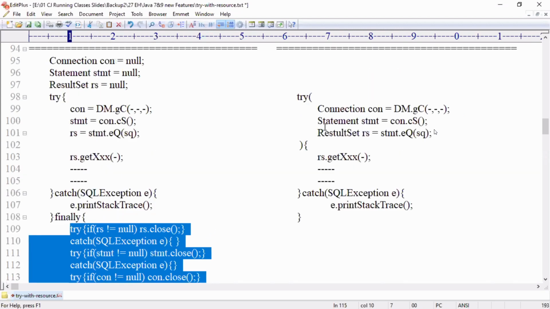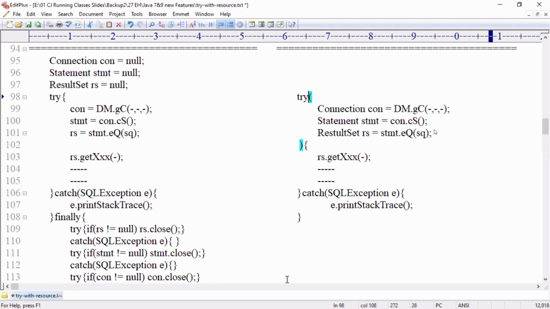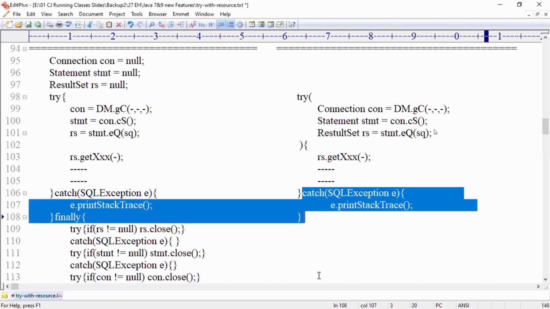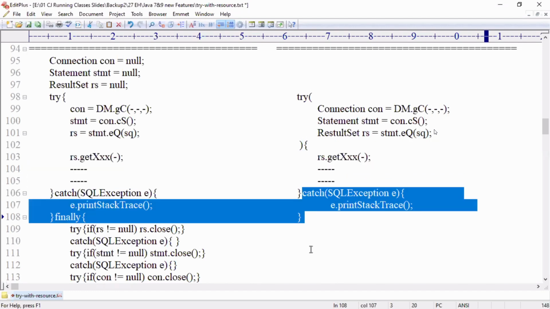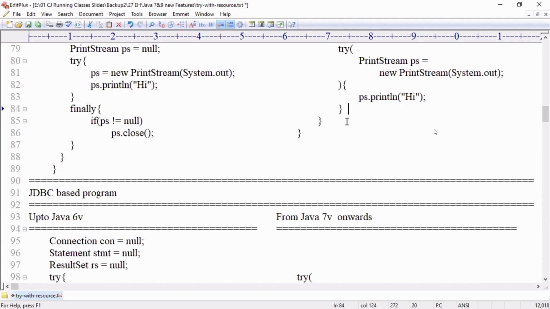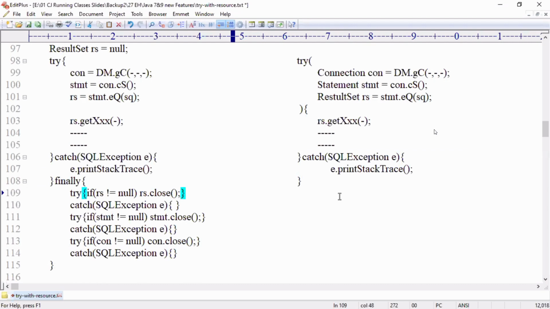Now from Java 7 version onwards, we have to declare the variable and create the object in the try parentheses. And the rs.get methods you have to call in the try block. And then the catch block. If any exceptions are coming from here, we catch those exceptions. Earlier I explained without a catch block, and now I am taking it with a catch block. So this is what I explained up to now. Okay. Did you all understand?